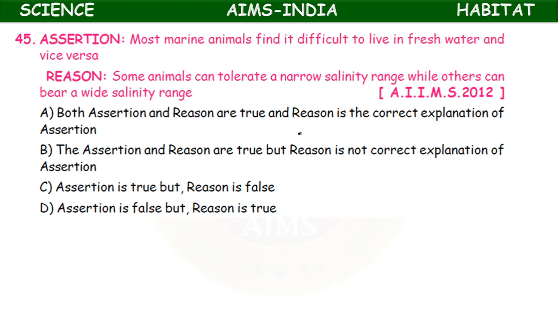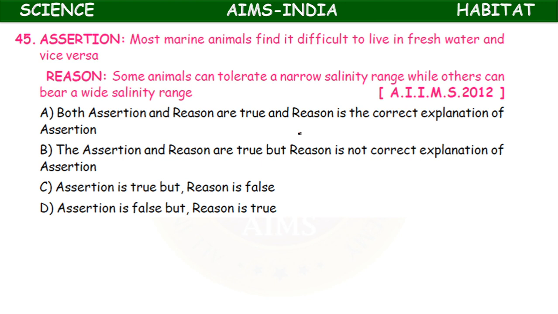So this question appeared in 2012, AIIMS, All India Institute of Medical Sciences. So you have to select the option. Both assertion and reason are true and the reason is the correct explanation of assertion. The assertion and reason are true but reason is not the correct explanation of assertion. Assertion is true but reason is false. Assertion is false but reason is true.